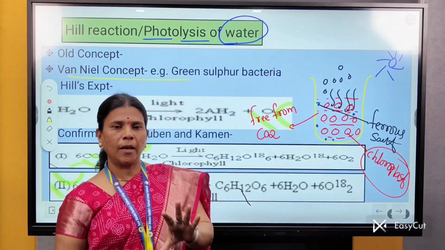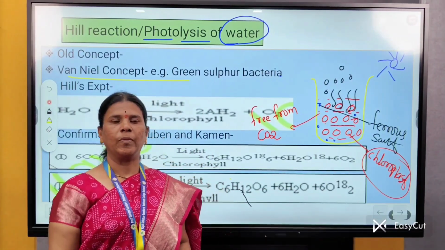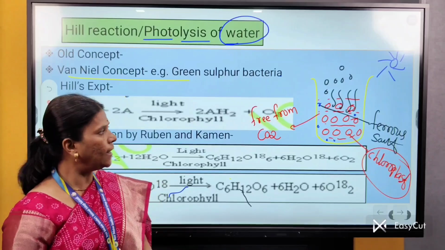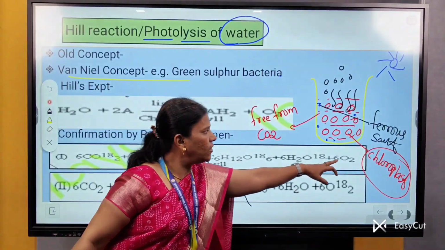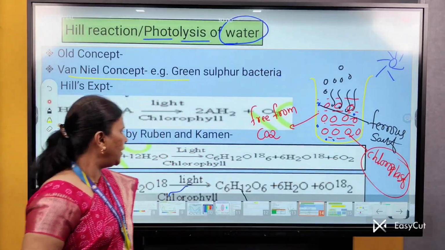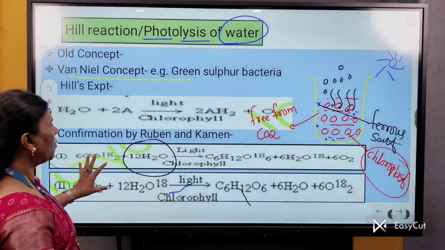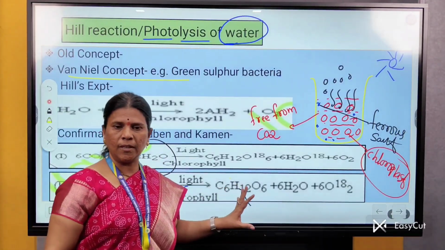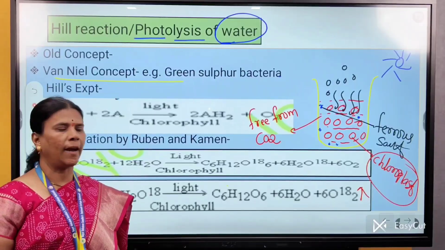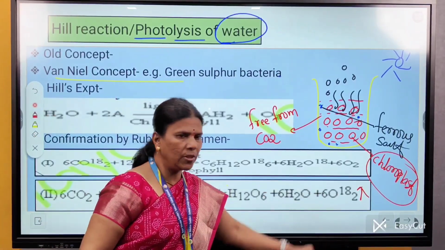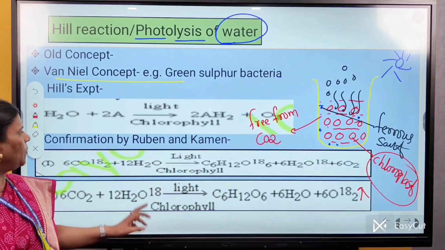Thus, he experimentally proved for the first time that O2 released during photosynthesis comes from splitting of H2O and not from CO2.